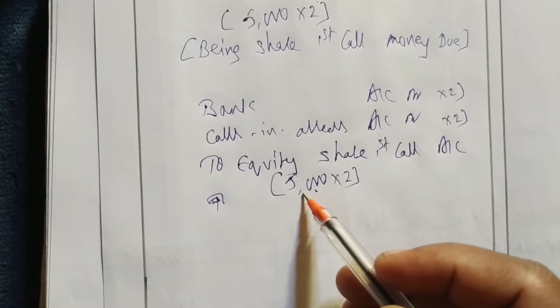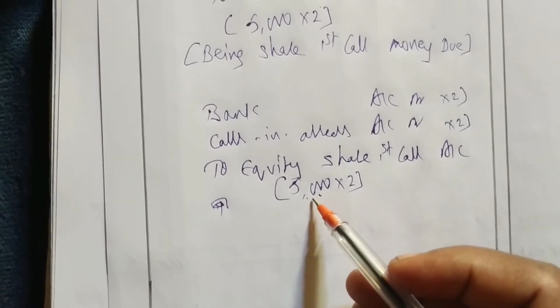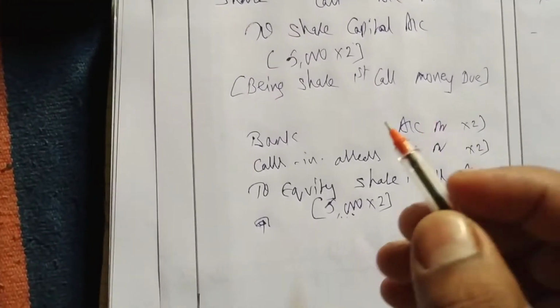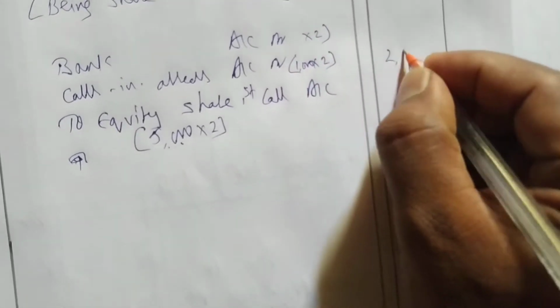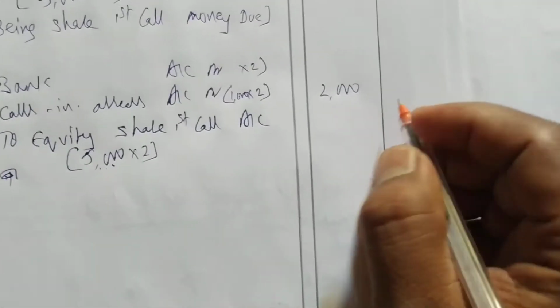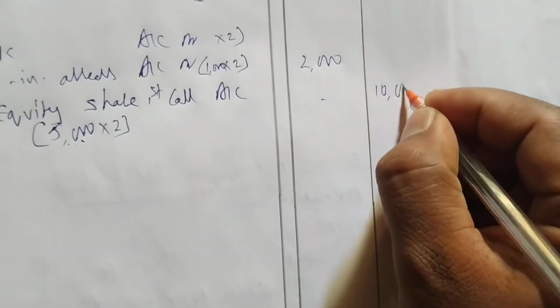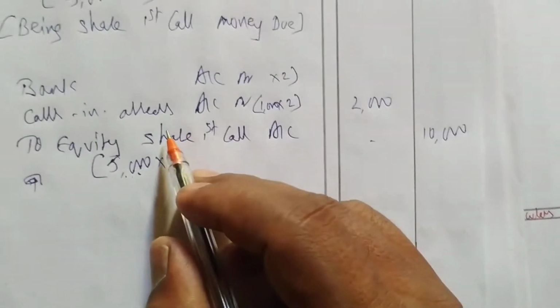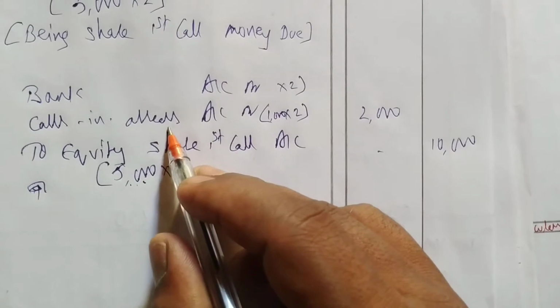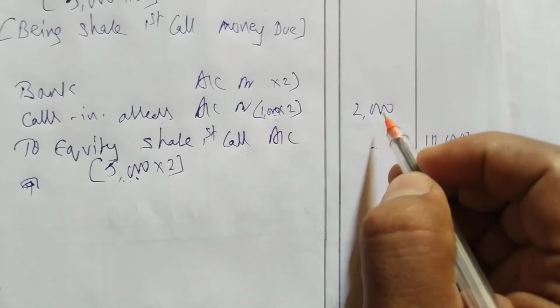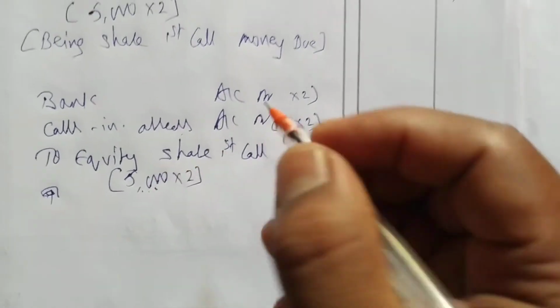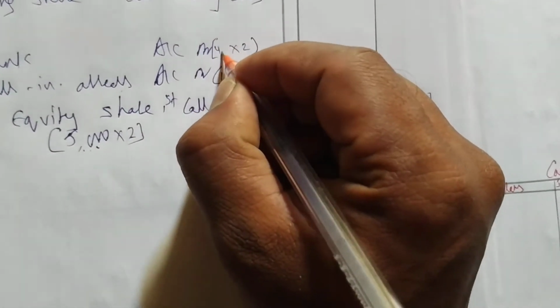How many shares do we have to receive money on? 5,000, which is 10,000 rupees. But calls in arrears means the company has not received money on 1,000 shares. 1,000 into 2 is 2,000. It means we have received money on 4,000 shares.